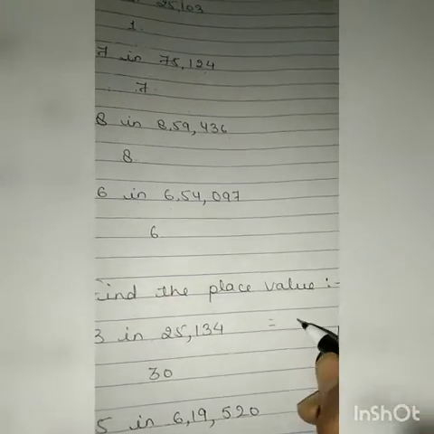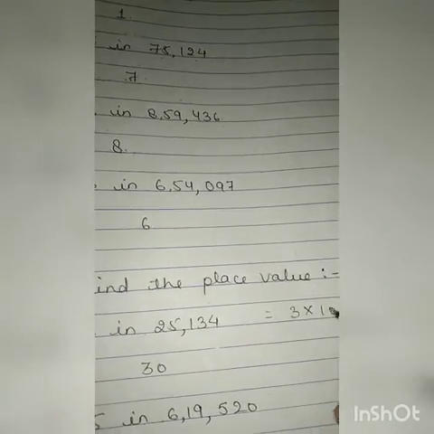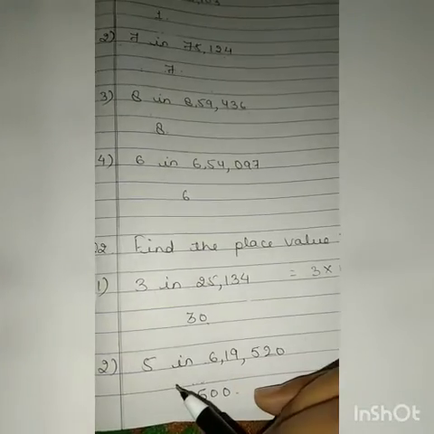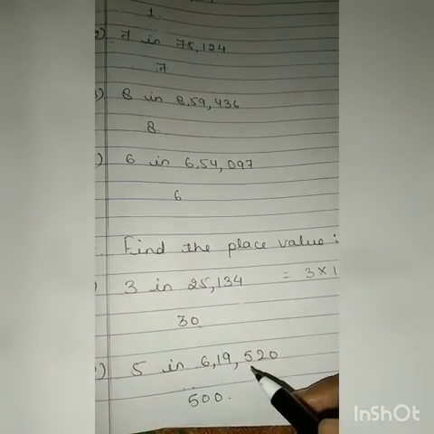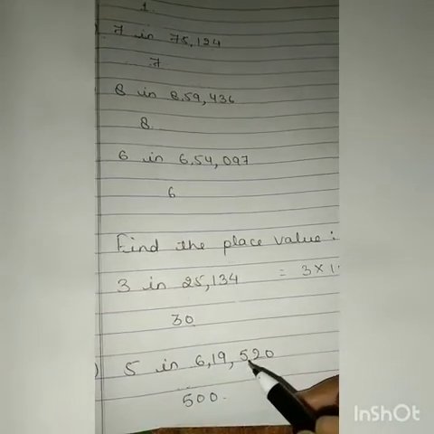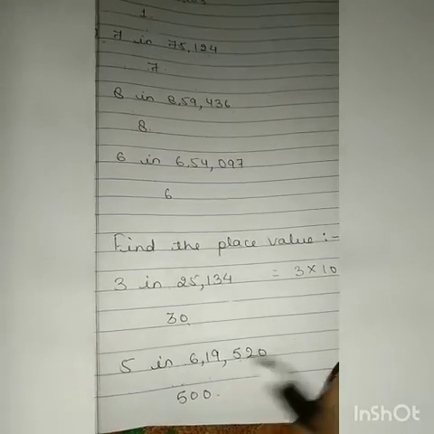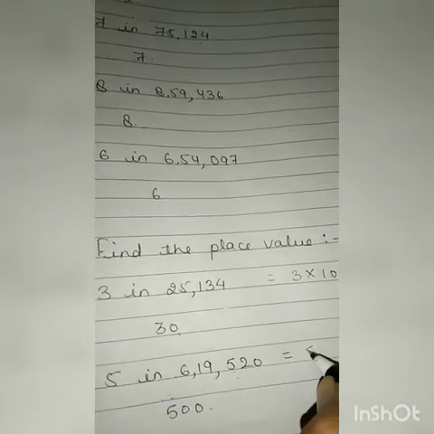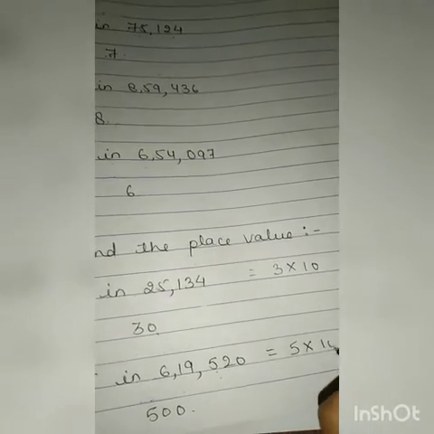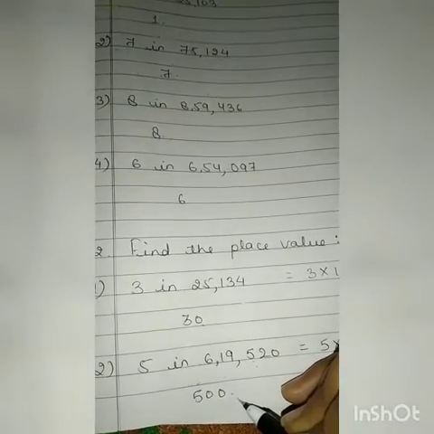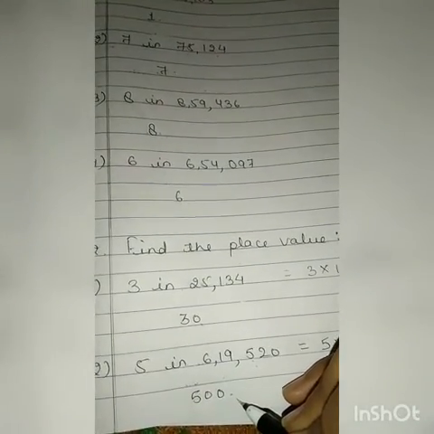Here you can write 3 multiplied by 10 is equal to 30. Then second is 5 in 6,19,520. It is ones, it is tens, this one is hundreds. So you will multiply 5 by 100. So 5 multiplied by 100 will be 500. Clear? This way you have to do.